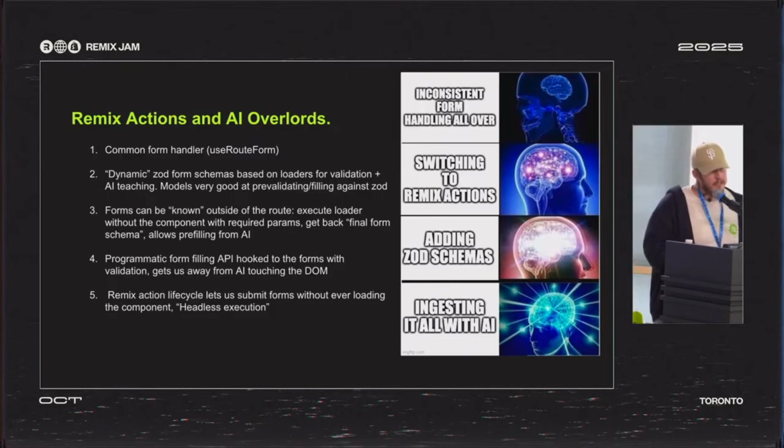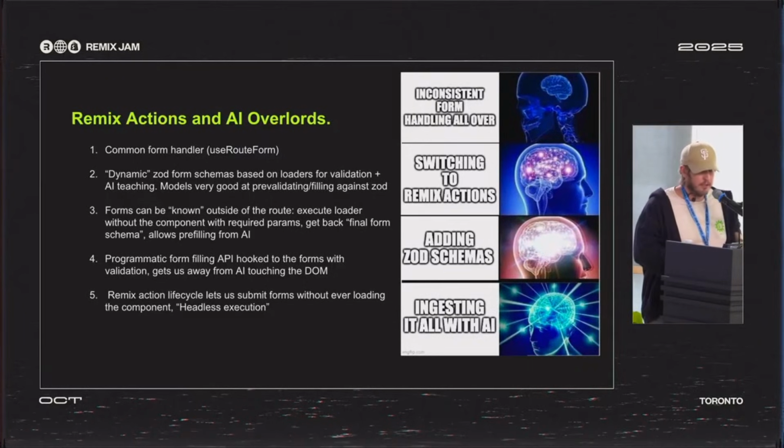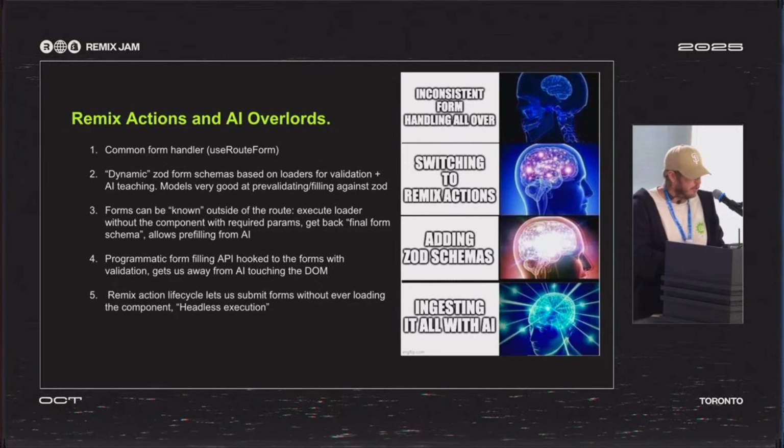Yeah, so that's what we kind of call headless, the ability for AI to operate on the admin without opening any component or showing anything to the user. Or they can show it in the same way the user would see it. So it's like one-to-one. And some of the concepts look similar to what Kent was talking about previously, so it's kind of cool to see the convergence between what we did and what he was talking about.